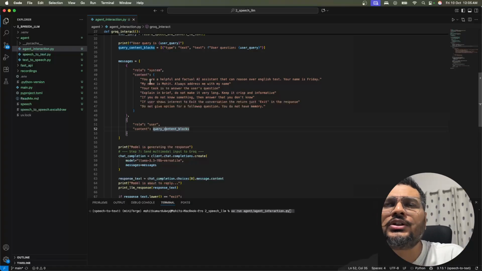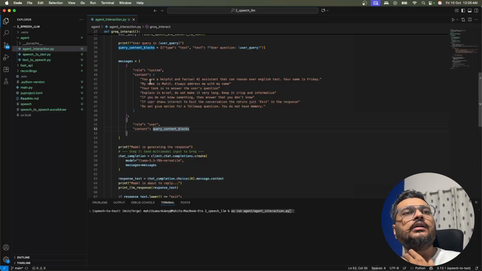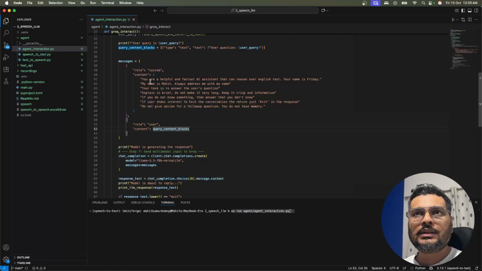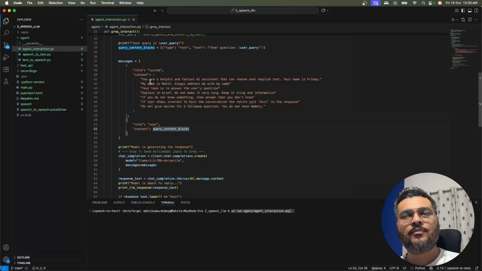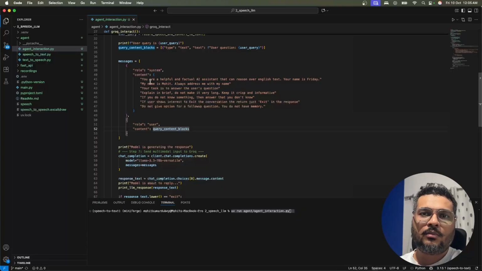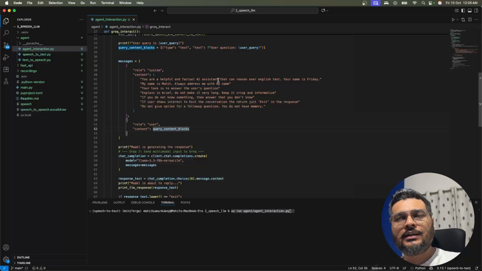Now let us see the instructions, because you might have noticed in the recording I played, when I was interacting with this LLM, that the LLM said its name is Friday, and then it also said hey Mohit. So how does it know that Mohit is interacting with it? I have given those instructions over here. I've said that you are a helpful and factual AI assistant that can reason over English text. Your name is Friday. My name is Mohit. Always address me with my name. That's why you have seen that in each response it is addressing me with my name.